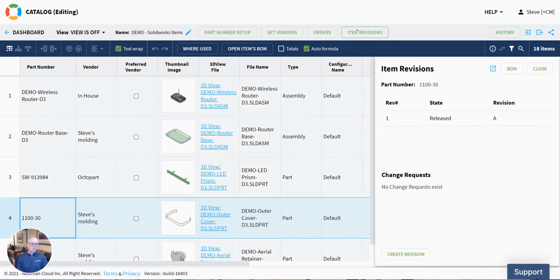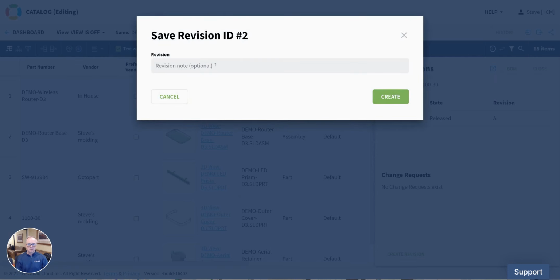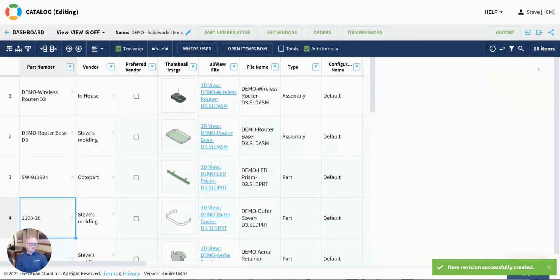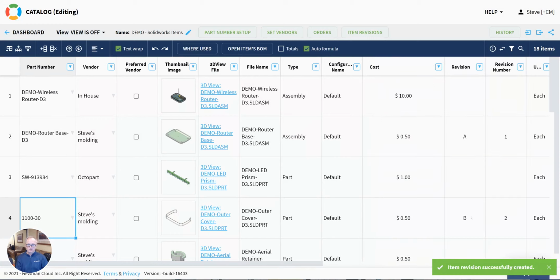Here I can look at the item revisions for this. I can see that there already is one. I am at liberty to create another one. I can skip a letter if I want, but logically speaking, I'll create the next revision, revision B, and I can see that, again, I've got the internal revision number and the revision is created.